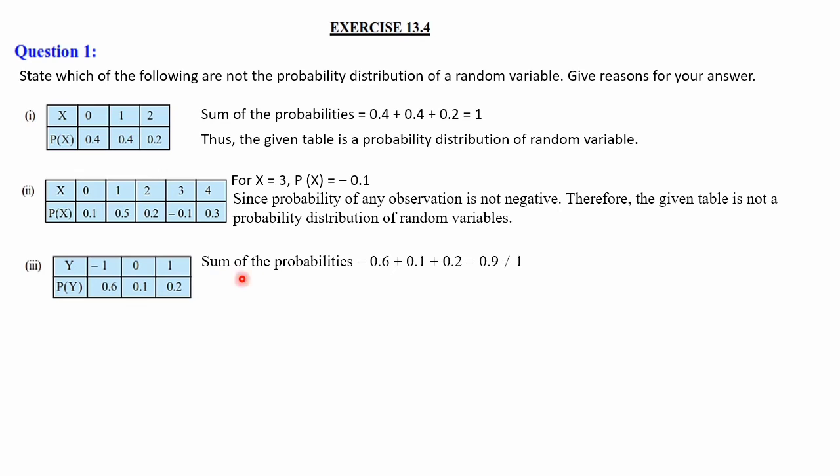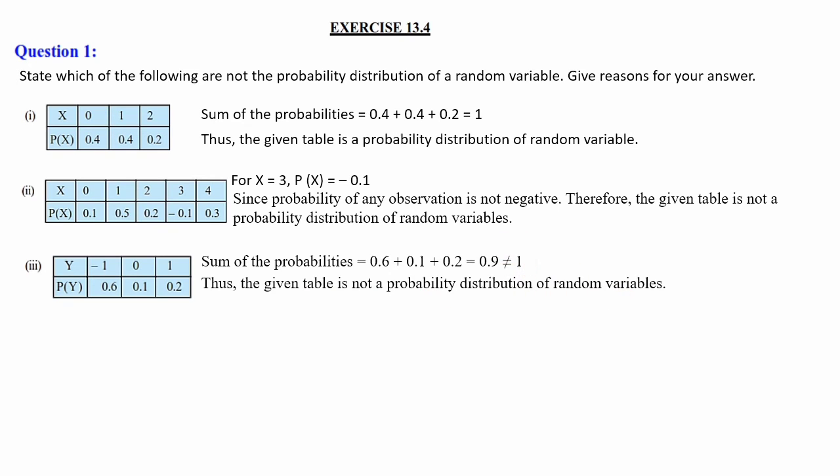Sum of the probabilities, if you take 0.6 plus 0.1 plus 0.2. 0.6 plus 0.1 is 0.7. 0.7 plus 0.2 is 0.9. That is not equal to 1. So when we add the probabilities, we should get 1 for a probability distribution table. Thus, the given table is not a probability distribution of a random variable because the sum of the probabilities is not